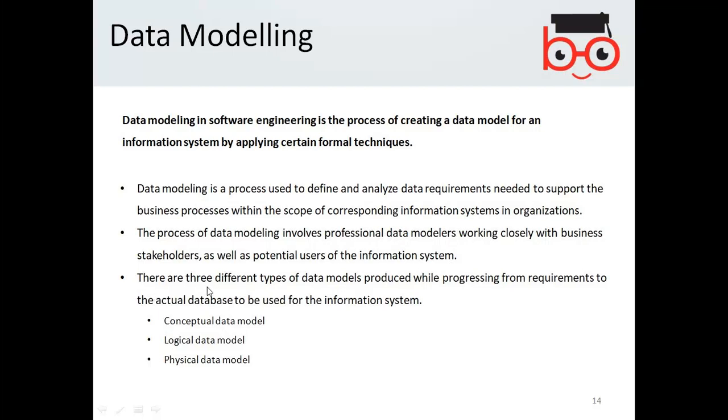There are three different types of data models produced while progressing from requirements to the actual database to be used for information system. So normally the data modeling is basically the modeling of the data and the database used in the information system. You can expect the conceptual data model, logical data model, and the physical data model.